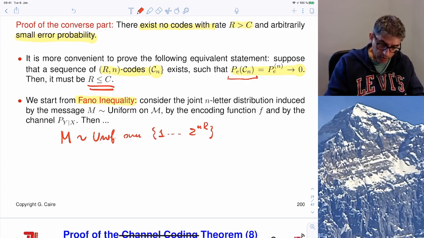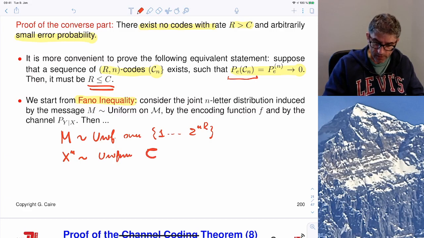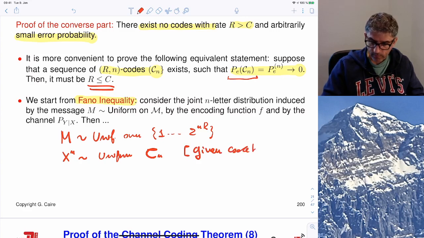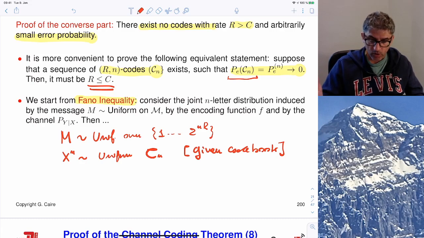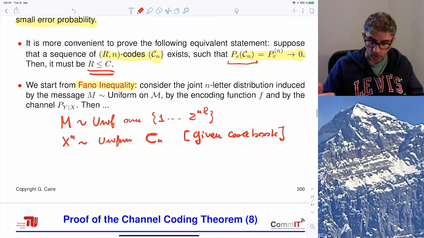The codeword Xn is therefore uniform over Cn, where this is a given codebook. We don't know how this codebook is constructed, it's given to us. The only thing we know is that probability of error vanishes as n goes to infinity.